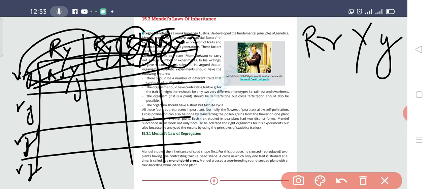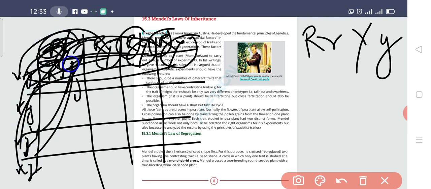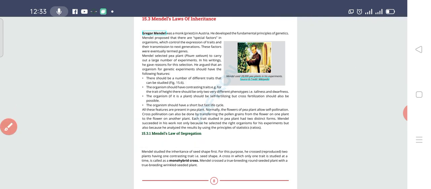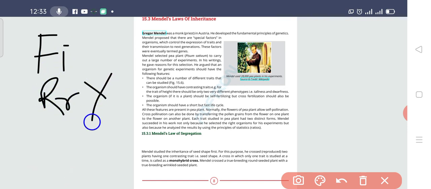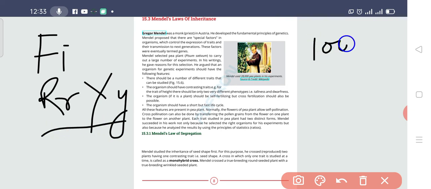You can see the same in the next rows of the cross as well: capital R, small r, capital Y, small y. So the resultant is this one. In the F1 generation, what should we get? The result is capital R small r, capital Y small y. So Mendel observed that in the F1 generation, 100% of the seeds were round and yellow.